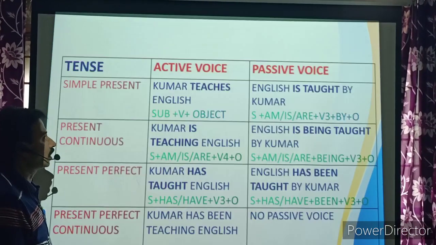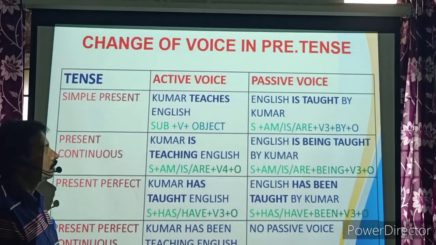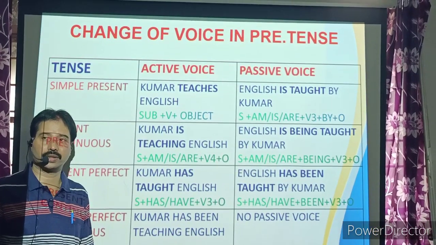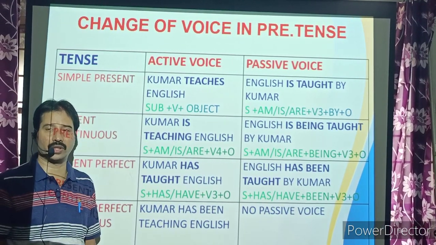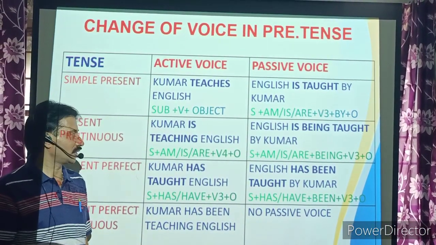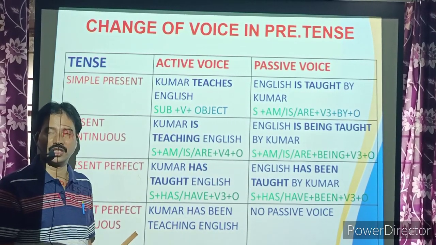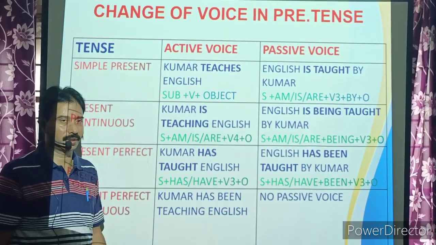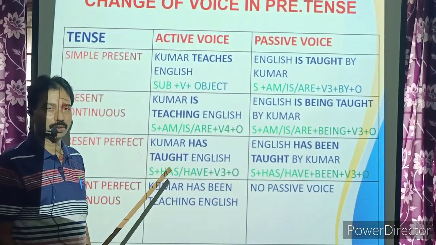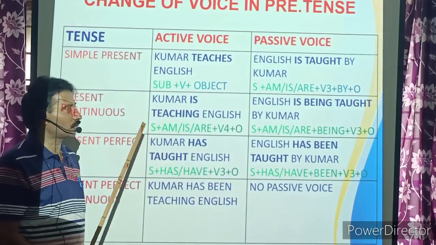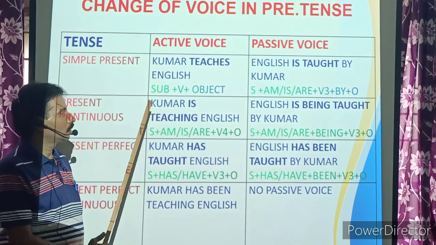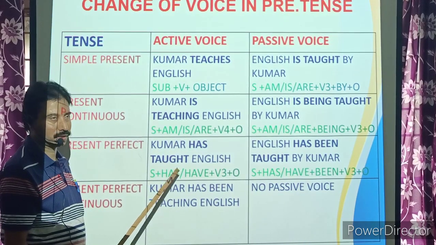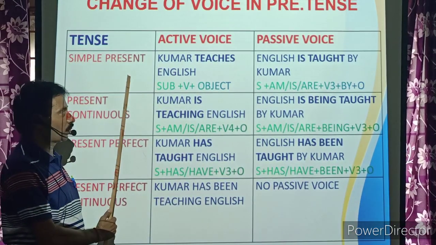And coming to the next one, you know very well there are three kinds of tenses. One is present, another one is past, and the third one is future. In present we have four tenses, in past we have four tenses, in future we have four tenses. So look at the table. If you look at this table, you will come to know how the voice is changing in each and every tense. Look at the first one, simple present.